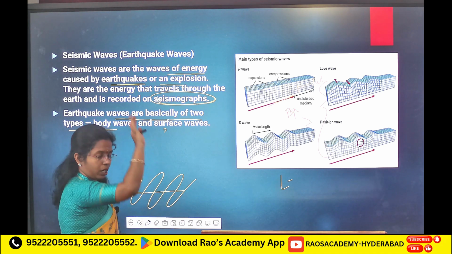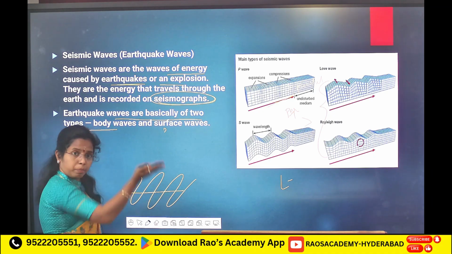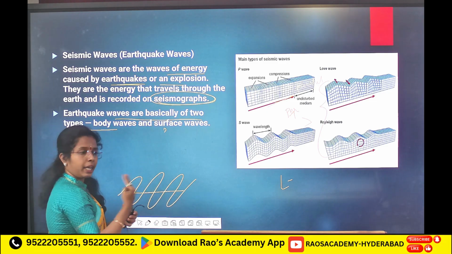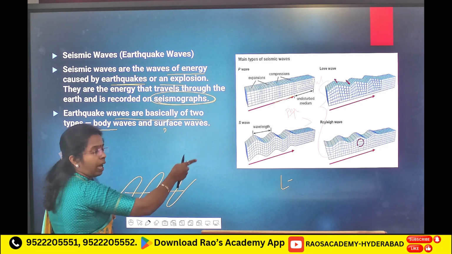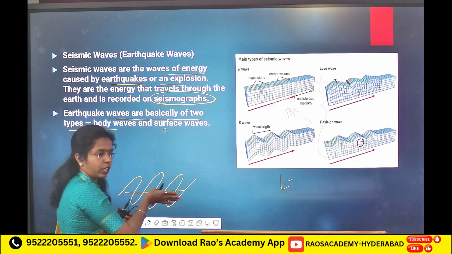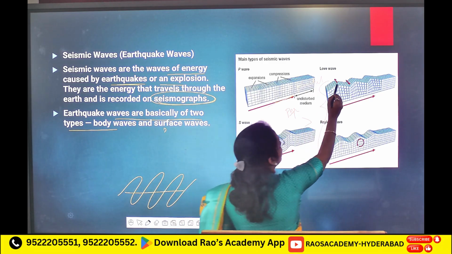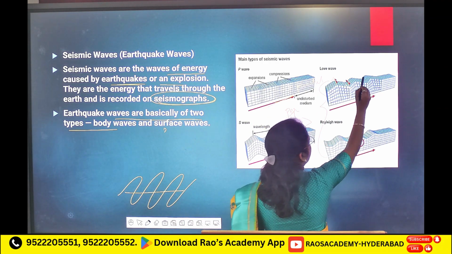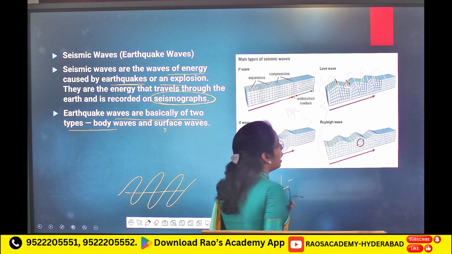In S waves, you will see ups and downs, perpendicular, like this. In P waves, you will see movement like this. In Love waves, you will see horizontal movement, like a snake.